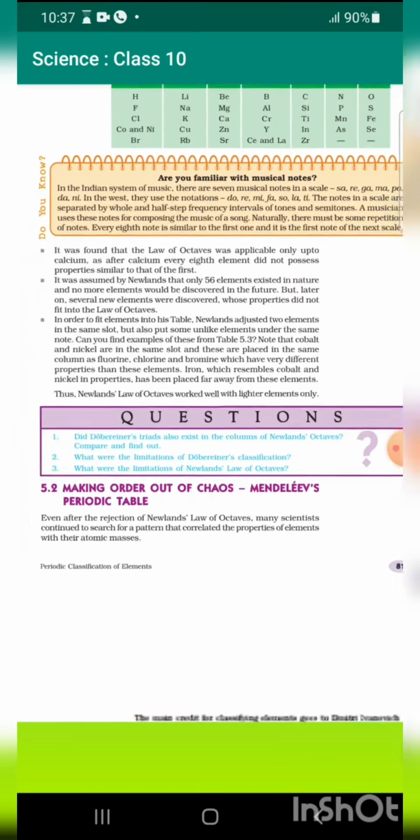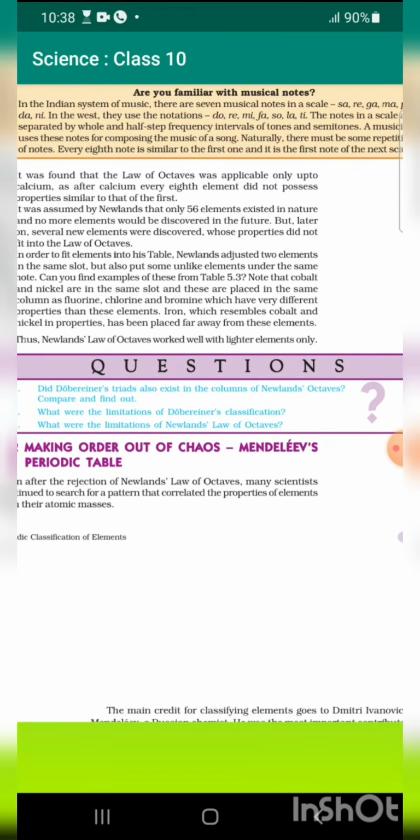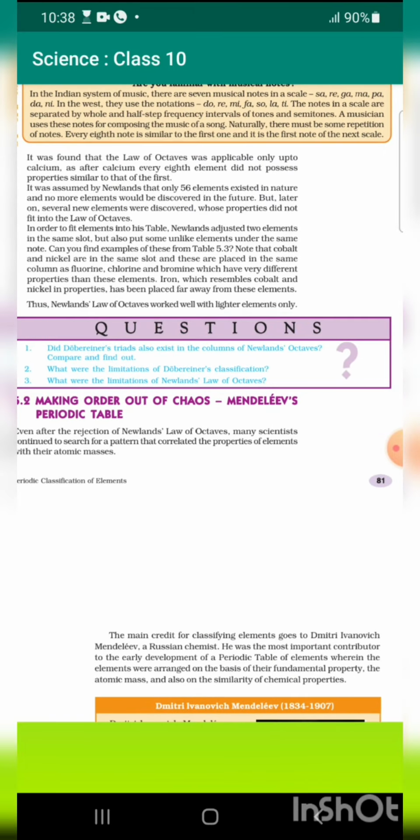Are you familiar with musical notes? In the Indian system of music, there are seven musical notes in a scale: sa re ga ma pa dha ni. In the West, they use the notations do re mi fa sol la ti. The notes in a scale are separated by whole and half step frequency intervals of tones and semitones. A musician uses these notes for composing the music of a song. Naturally, there must be some repetitions of notes. Every eighth note is similar to the first one, and it is the first note of the next scale.